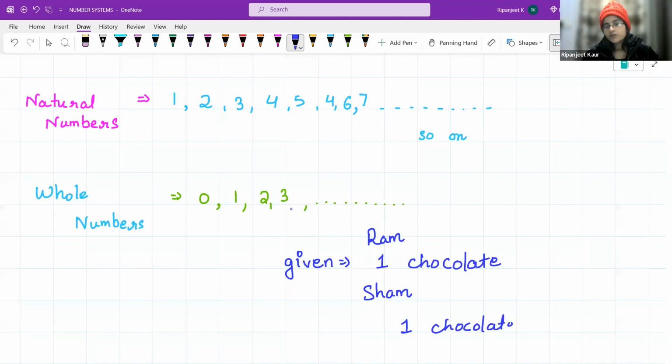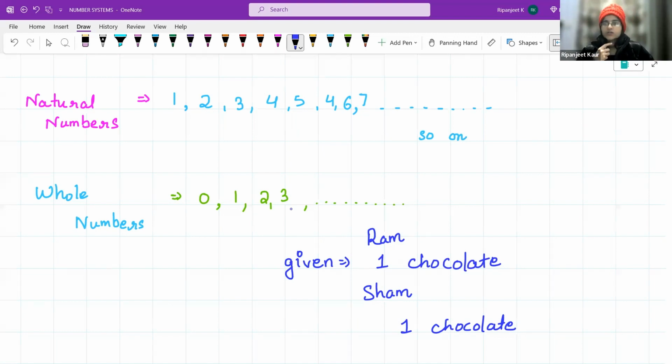Now, this chocolate has been given to Sham, but Sham had to give this chocolate back. Right? If Sham has to give this chocolate back, will it be his own? No, right? It's not his own. This is something he has borrowed, and something we have borrowed, we have to give back. So there was this problem. If we have to give back some things, how are we going to represent that?